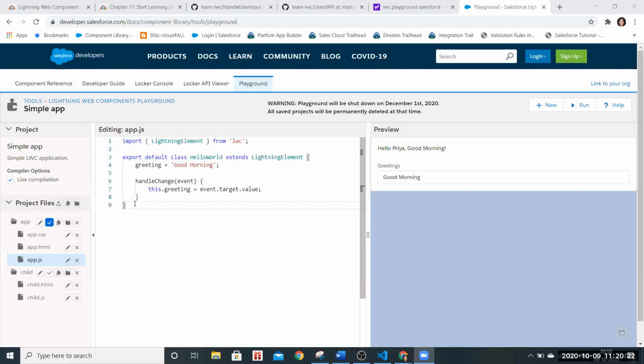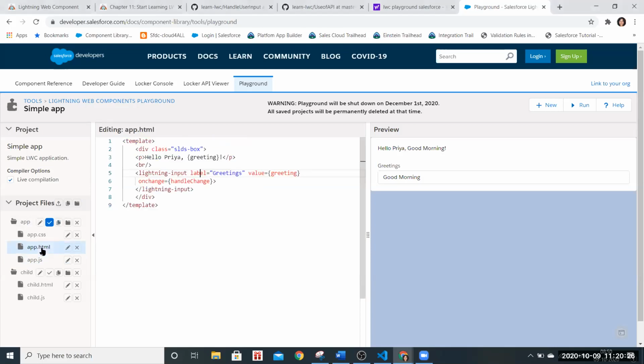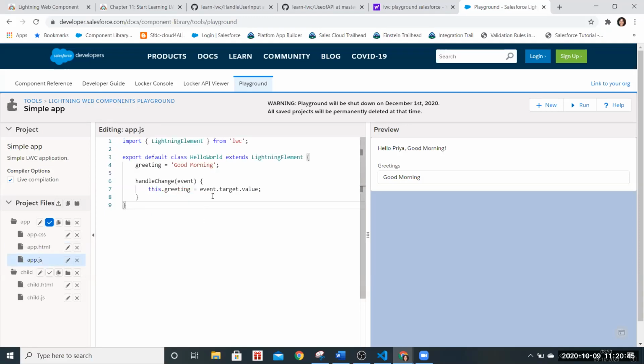Can you explain the code to us? Yes, I will try. First of all, this greeting is the value that is coming from the JS, Good morning.